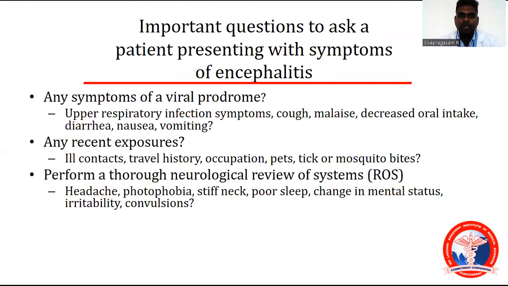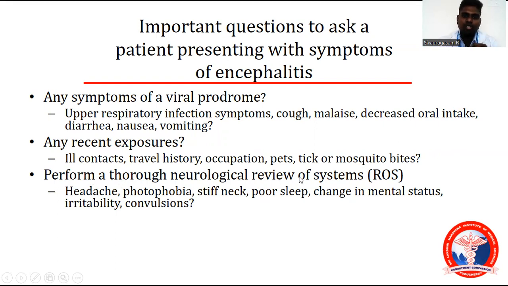Important questions to ask a patient presenting with encephalitis. Any symptom of viral prodrome? Remember, prodrome is nothing but the fever stage: upper respiratory tract infection, cough, malaise, decreased oral intake, diarrhea, nausea, vomiting. Any recent exposure, ill contact, travel history, occupation, pets, tick or mosquito bites? Remember, these are very important for epidemiological purposes.